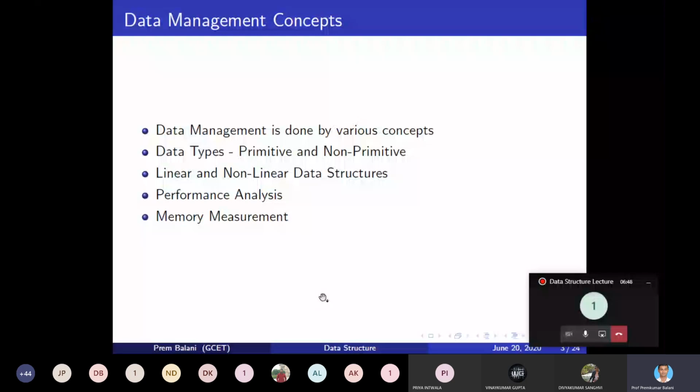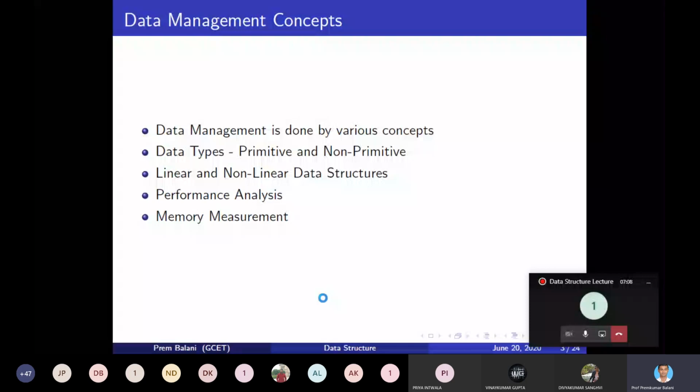And I gave you a simple example of storing data from a floppy disk to a USB hard disk. And we also saw that data management is a very important concept in our life as well as in the technological field.